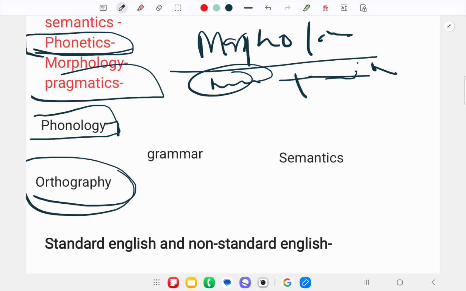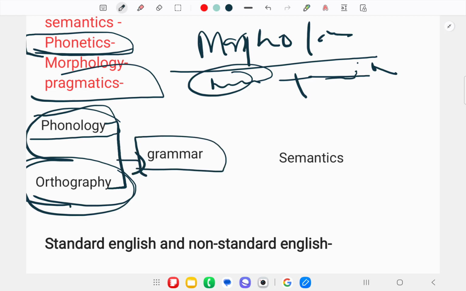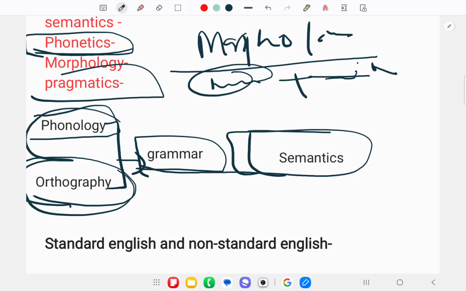When these two parts combine with each other to make sentences, grammar is created. And when the grammar follows the rules and regulations with its structures, it gives the complete and right meaning, which is known as semantics.